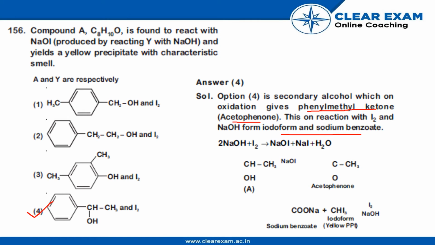The reaction is given: NaOH plus I2 gives NaOI plus NaI plus H2O. Compound A reacts with NaOI produced from this reaction and gives acetophenone, which reacts with I2 and NaOH to give iodoform, which is the yellow precipitate, and COONa, which is sodium benzoate.